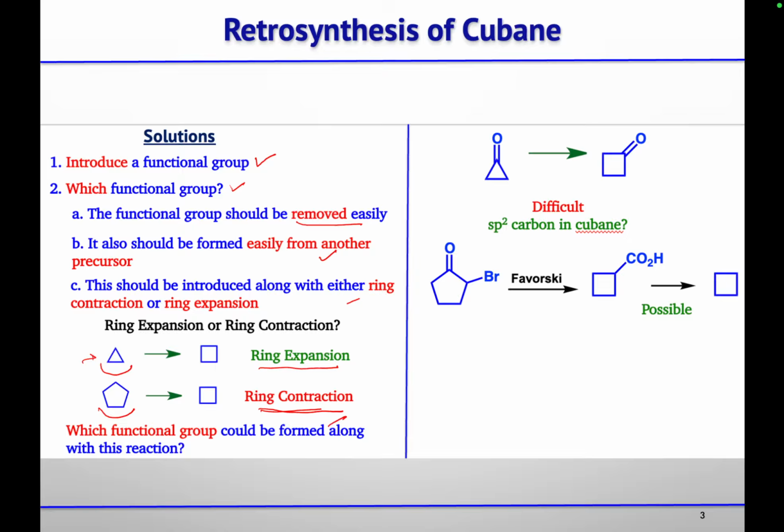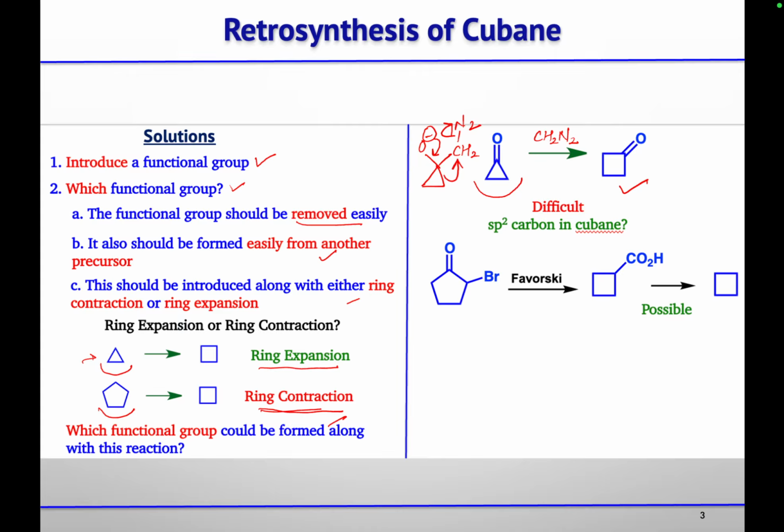So if you have this cyclopropanone ring, by treating it with diazomethane, the diazomethane will add to the carbonyl carbon, and then when the oxygen lone pair falls back, the ring expansion will take place. First this alkoxide ion will form, and here we have this CH2 attached with the leaving group N2. When that oxygen lone pair falls back, you will get the ring expansion product, that is cyclobutanone.